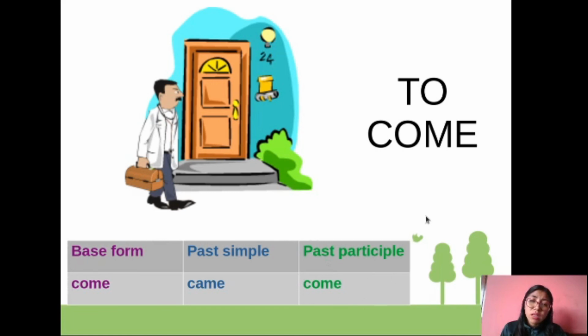So remember the structure of the present perfect in order to use that. Usted se tiene que acordar de la estructura. Por ejemplo, la estructura del presente perfecto: subject, has or have, and the verb in past participle. En este caso vamos a utilizar el verbo come.